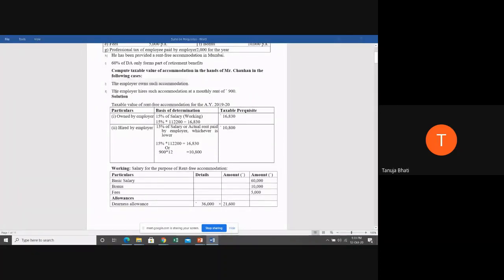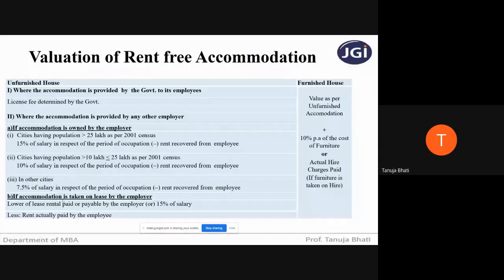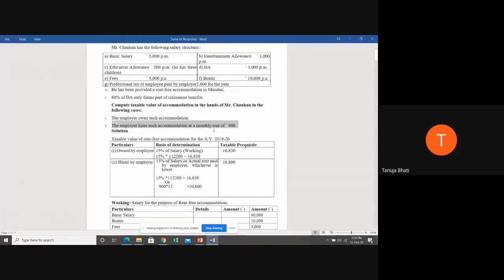So the taxable perquisite in the first situation is 16,830. They are telling us to also calculate if the accommodation is taken on lease, hire or rent by the employer. So in that situation, what is the taxable value? Lower of lease rental payable or 15% of salary, whichever is less. So 15% of salary or actual rent paid by the employer, whichever is less. Now, what is the rent that is actually paid by the employer? Here it is given that the rent the employer is paying is rupees 900 per month. It is per month, students. So 900 into 12, that is 10,800, or 15% of salary.